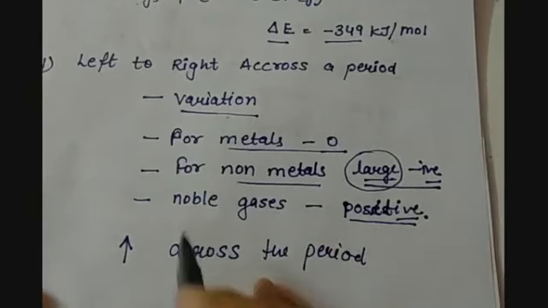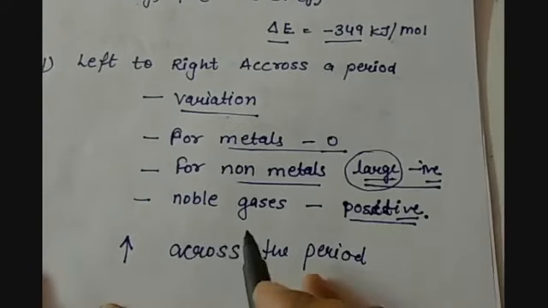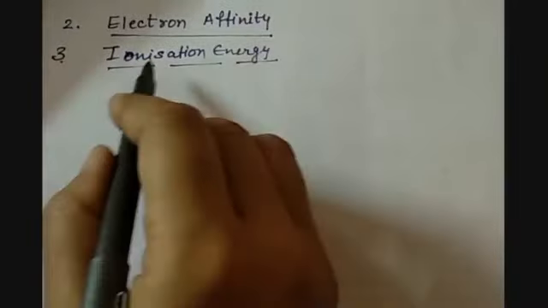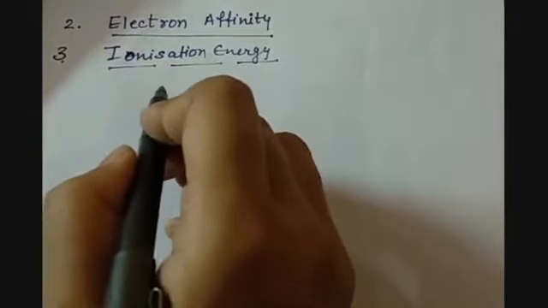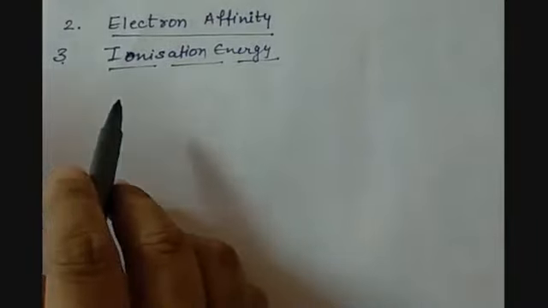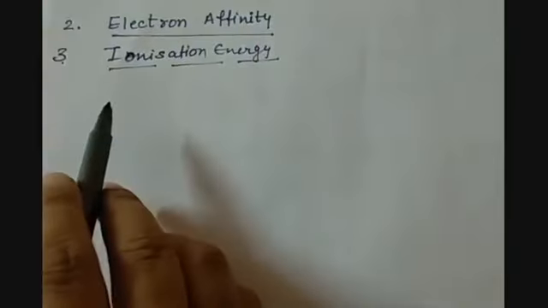So there are variations in the case of electron affinity as we see in the modern periodic table. The third is ionization energy. Ionization energy is the energy required to remove an electron from a gaseous atom or ion to form positive ions. So, after losing the electron, the atom, which was neutral earlier, becomes positive in nature.